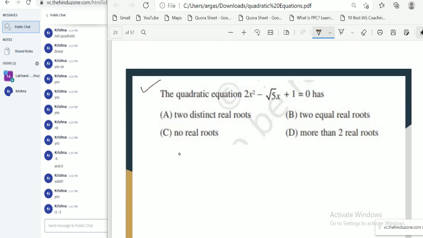Okay. So now tell me what kind of roots this equation has. This is the question. Can you tell me which option is correct?